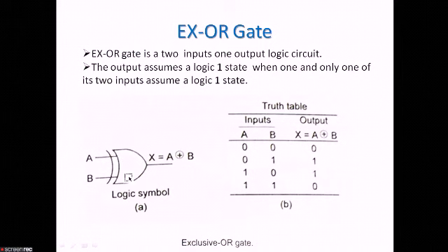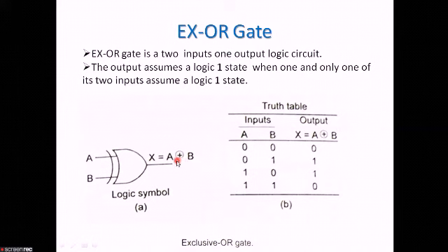That is the OR gate, followed by an arc, and then that is followed by the OR gate. That is, X is equal to A XOR B. This is the sign of XOR. First of all, there will be a plus, then there will be a circle.